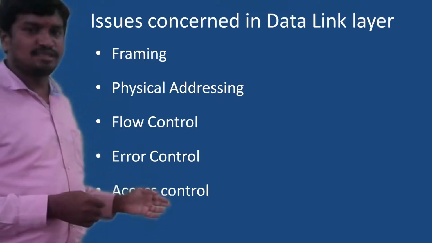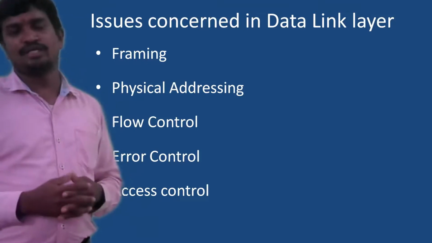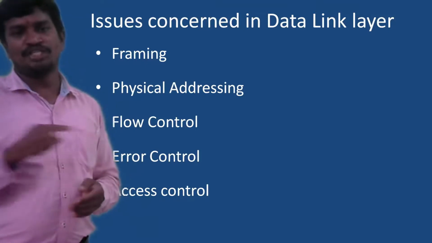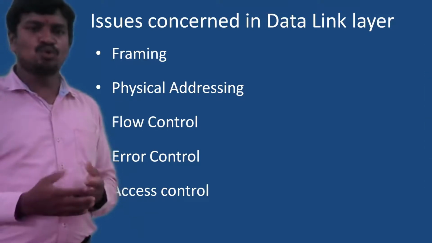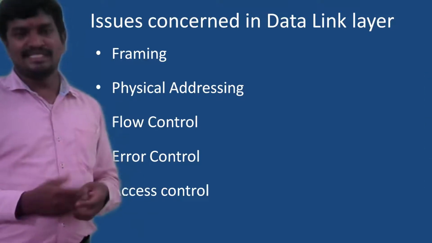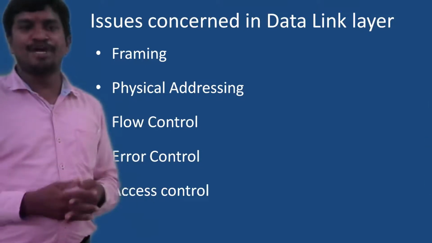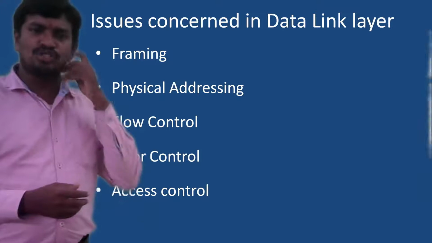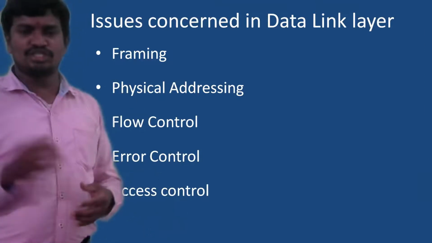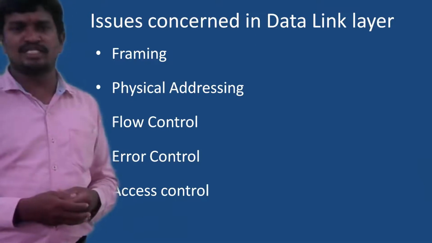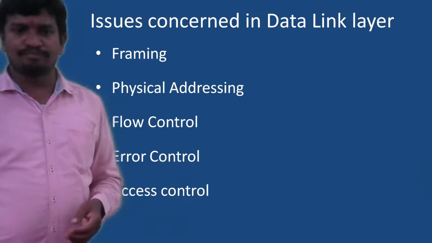One more is called access control. If there is a multi-point channel, meaning one channel is used by more than two systems, in that case, who has to use that line at what time? Is it time based, or need based, or priority based? Likewise, there exist many scenarios in which this access control can be implemented. So these are the basic issues which have to be addressed by the data link layer in this networking model.